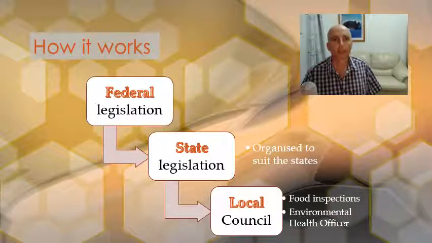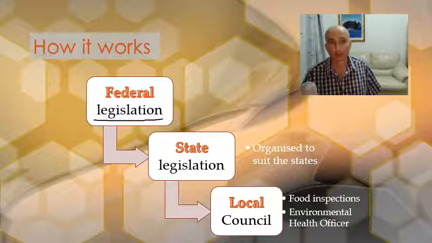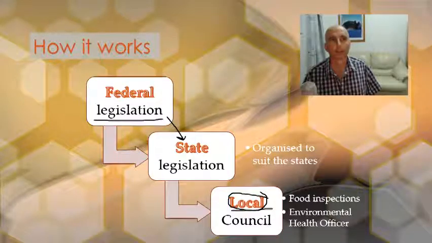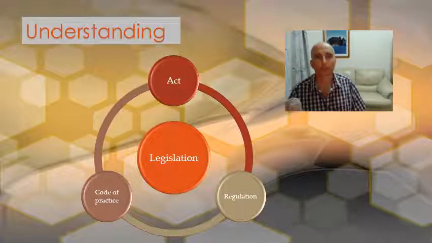You'll notice here that you have the federal legislation, and from the federal legislation, each state and territory of Australia has laws that are tied to the federal. Then at the local council area, the state laws are tied, so environmental health officers are employed by the local councils. Now that you know that legislation is at the federal, state, and also local level, let's look at the three different types of legislation.